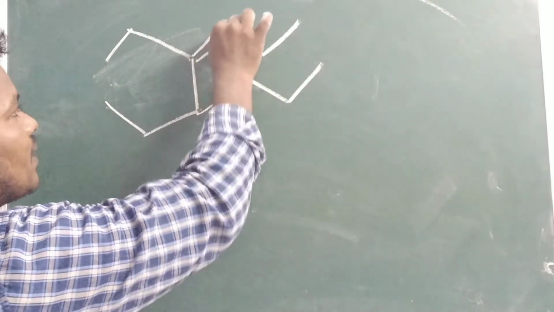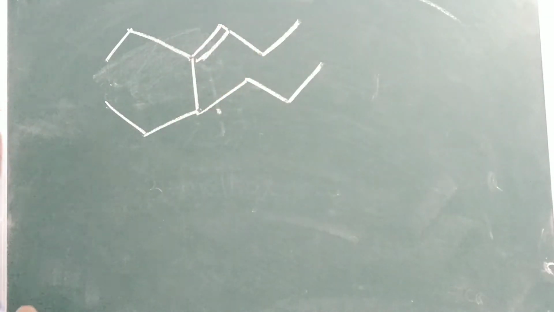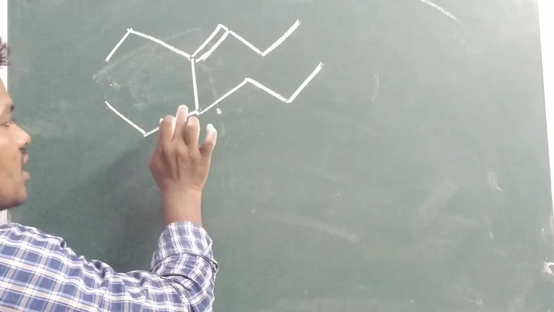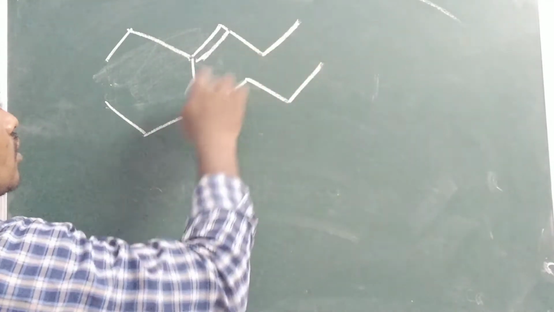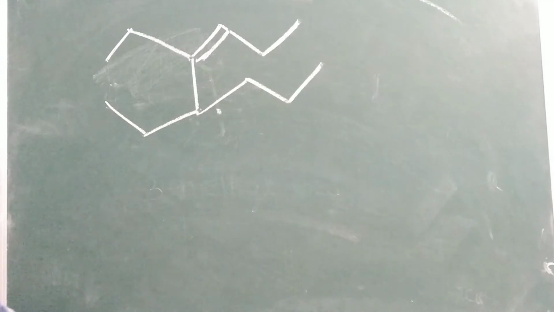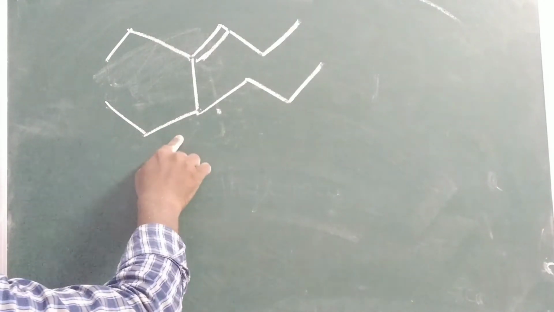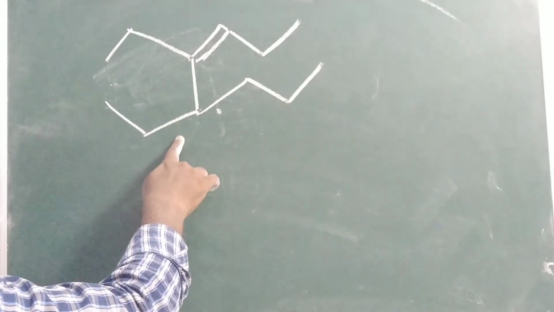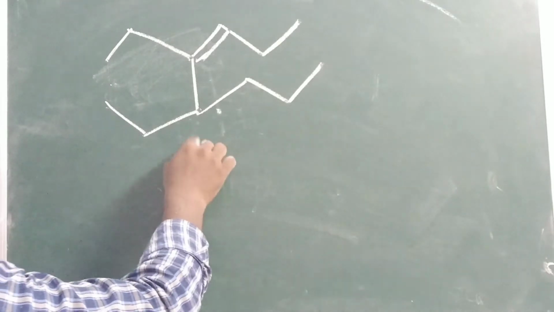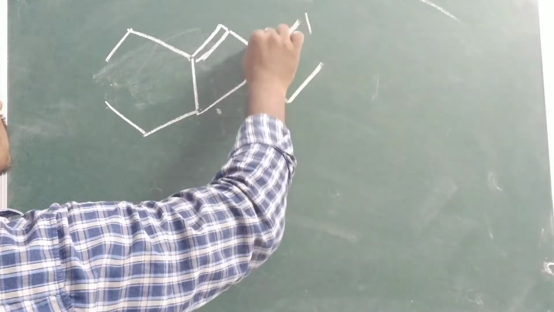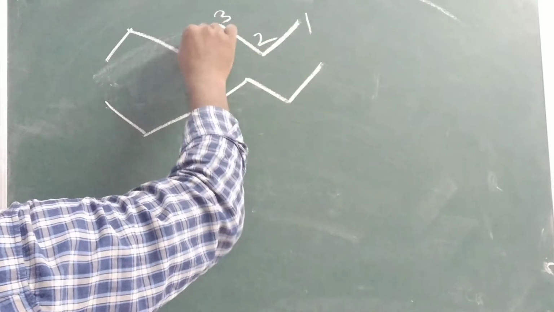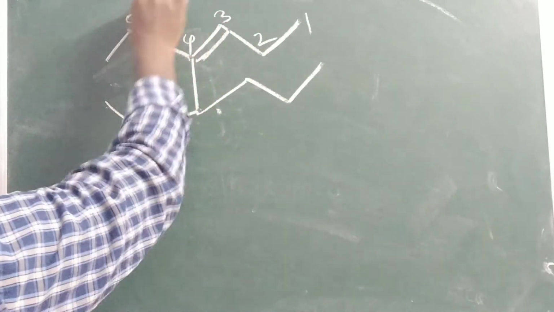You should mention that the double bond should get the least number. You can start numbering from either end, 1, 2, 3, whatever it may be, but the double bond should get the least number. That's why I am starting the numbers here, 1, 2, 3, 4, 5.